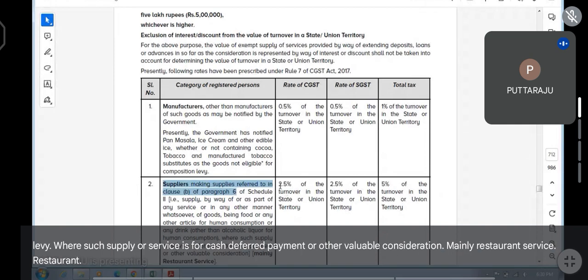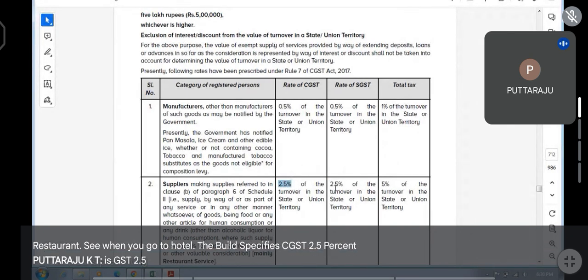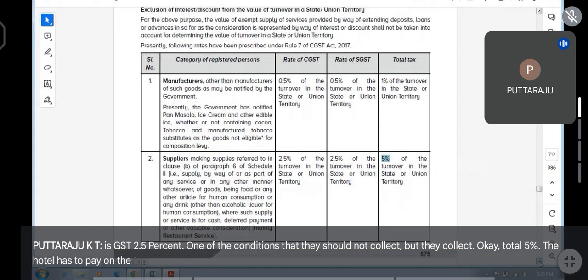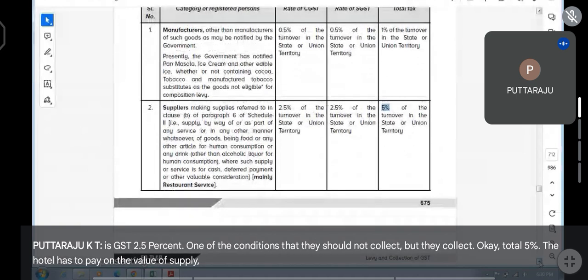Restaurant, see, when you go to a hotel, the bill specifies CGST 2.5%, SGST 2.5%. One of the conditions is that they should not collect, but they collect. Okay, total 5% the hotel has to pay on the value of supply, whatever they do.